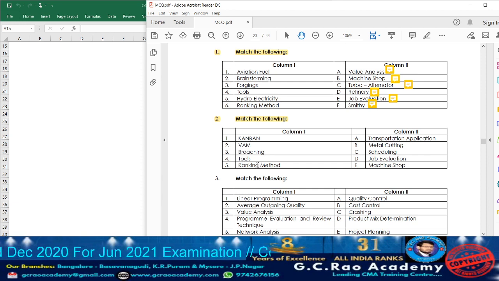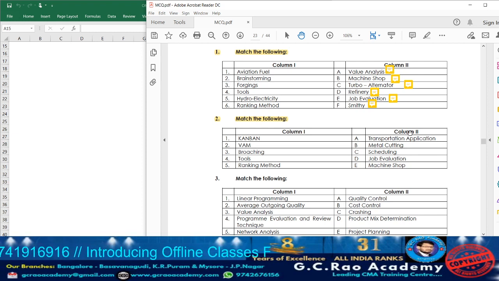Next, we have tools. Tools will be utilized in the process of production. Next, point number 5, we have the ranking method. The ranking method is one of the types of what? Job evaluation. It is one of the types of job evaluation where, by assigning grades to particular workers, they rank them, and on that basis they conduct the job evaluation.